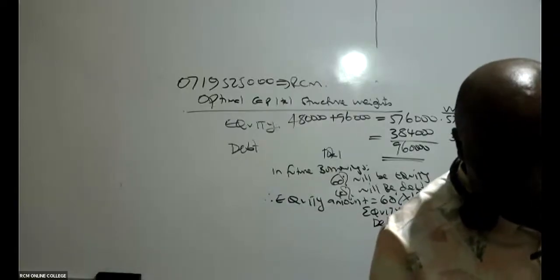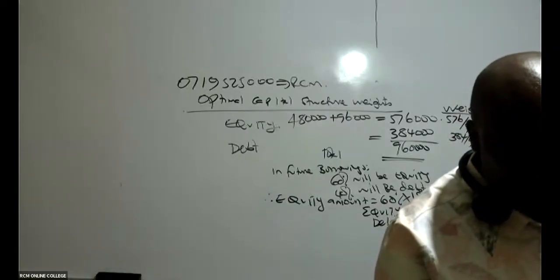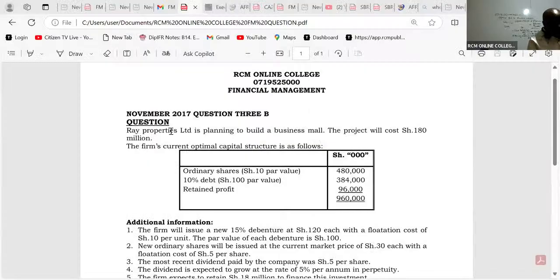Where do you get the 180? Thanks for asking. Remember, Ray Properties Limited is planning to build a business mall. The project will cost how much here? 180 million. So this is the amount you are looking for. You, as the finance manager, have been told to do a project, a mall, and the project cost is 180 million, so they tell you to get out there and look for that 180. Then you're going to issue shares of 180, and then debt of 72.